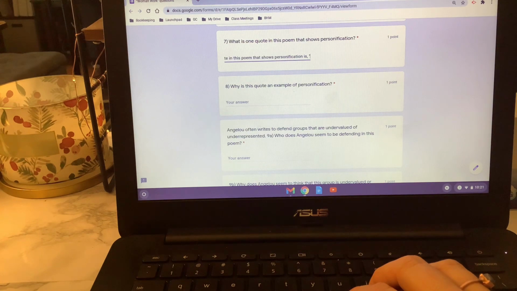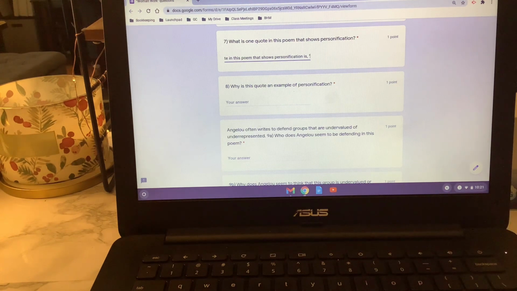So this is a little bit more subtle than our conversation about personification earlier in the week. It's not quite as obvious as daffodils dancing. But I want you to give it a try. What in this poem seems to show personification? So you're going to pause and fill this in, and then we'll come back and I'll walk you through 8.